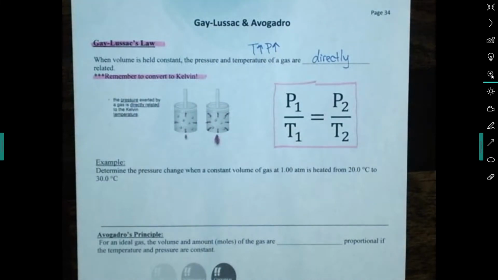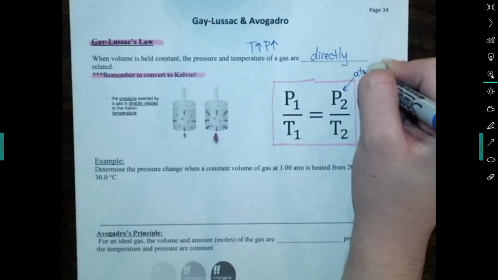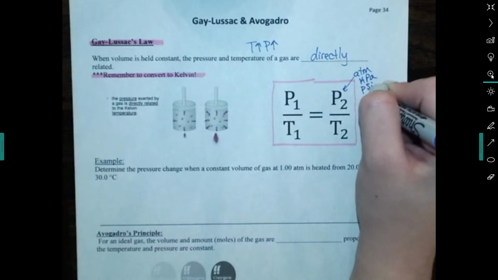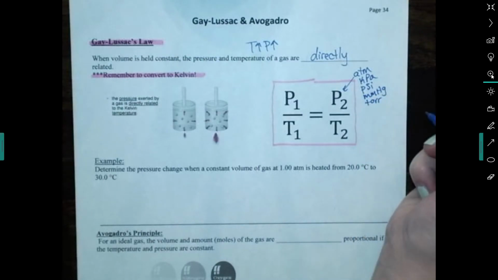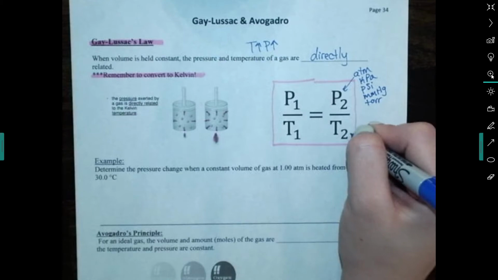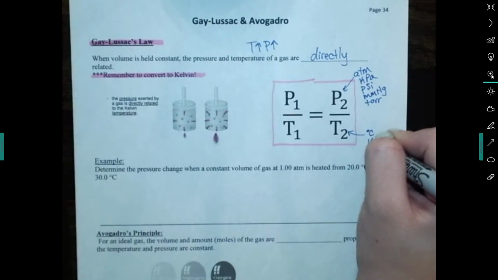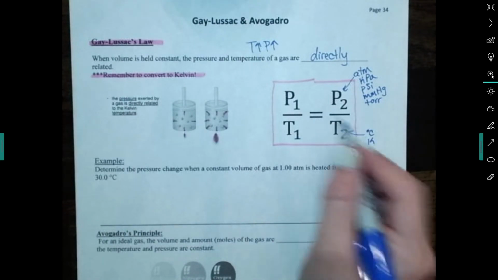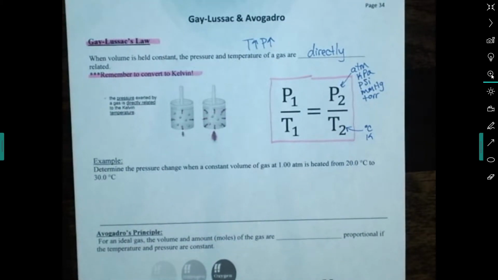Okay, so let's remind ourselves, what kind of units can we have for pressure? We can have atmospheres, kPa, psi, millimeters of mercury, and torr. I think that might be it. What can we have for temperature? In the problem, we can see degrees Celsius or Kelvin, but whenever we're plugging something into the equation, we have to convert to Kelvin first, even if it's given in Celsius in the problem. So let's look at an example.